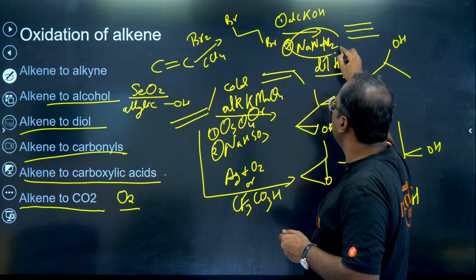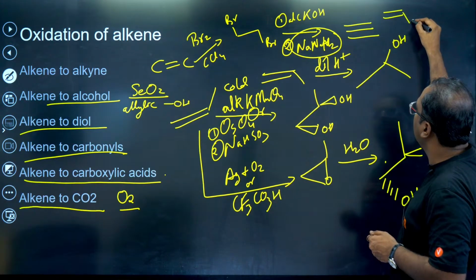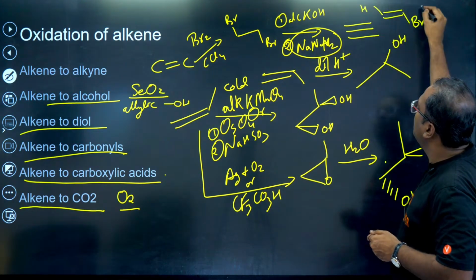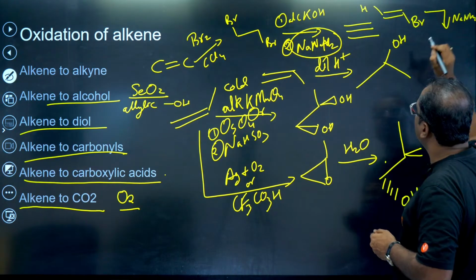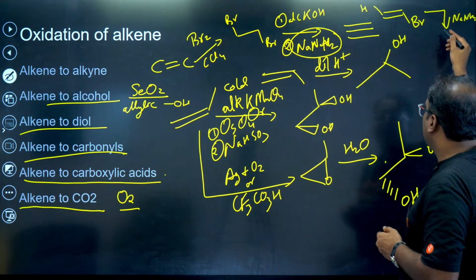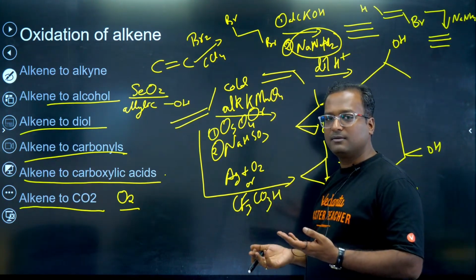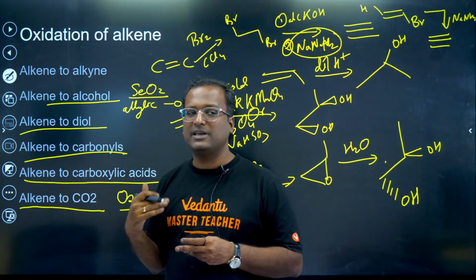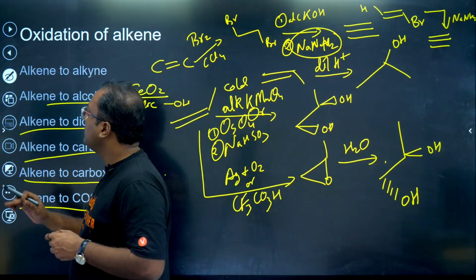NaNH2 is just removing, see, in the first step you got one HBr removed. Now to remove the second HBr, we are adding NaNH2. Removal of second HBr is difficult. We want a stronger base. So instead of alcoholic KOH, we use NaNH2. Next.